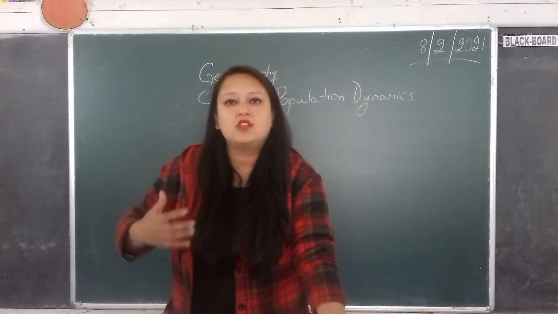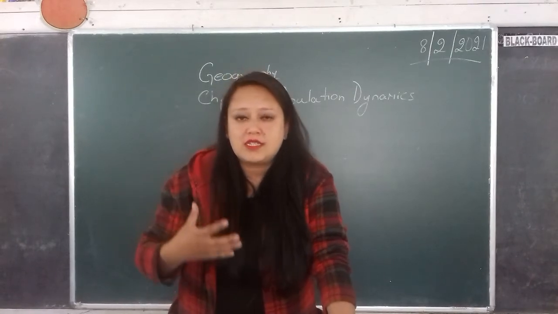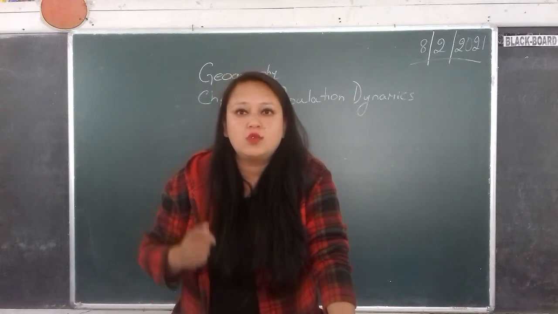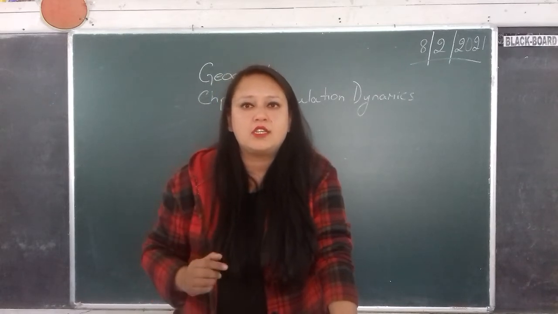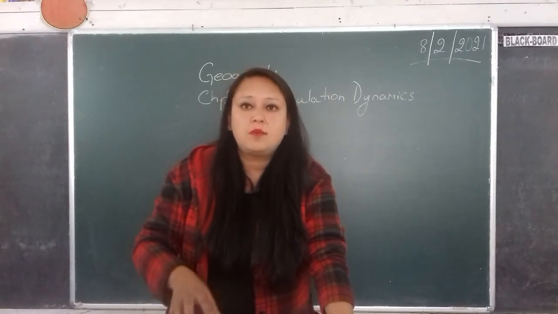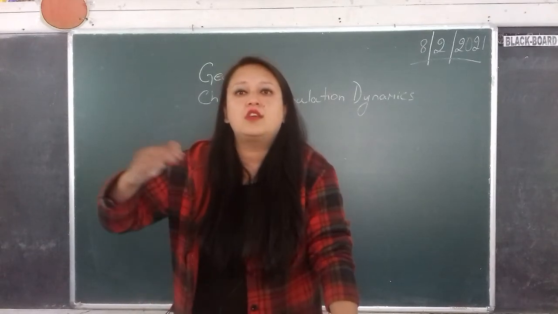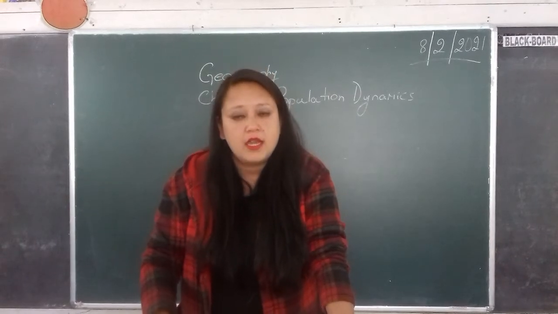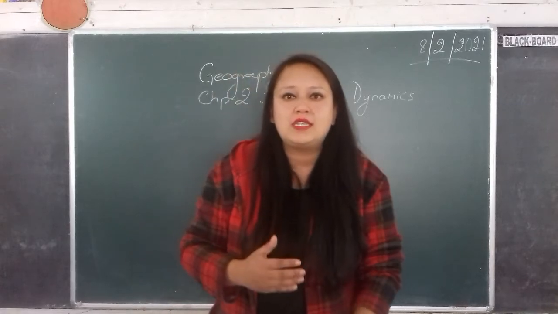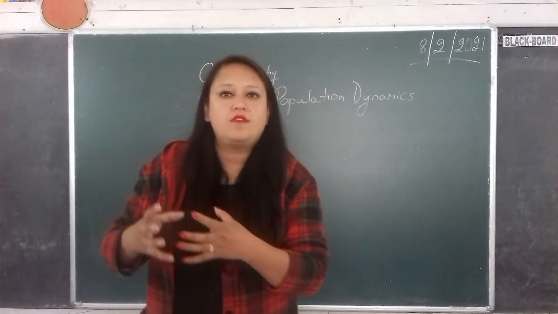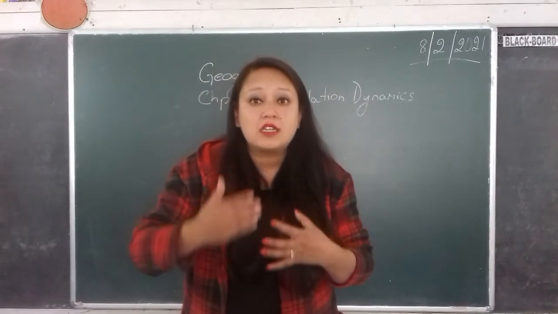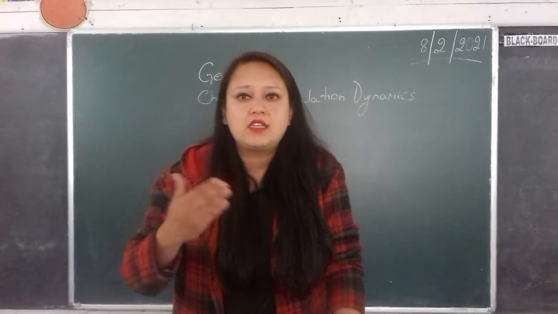But for the population to increase to 7 billion, it just took 200 years. So here we can see that the population of the earth has been increasing rapidly, meaning it is increasing at a very high speed.